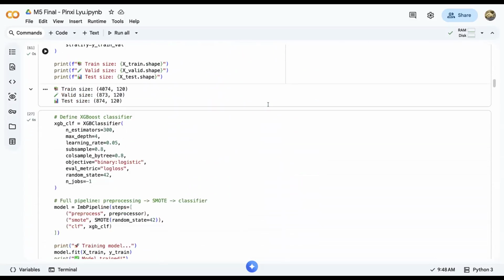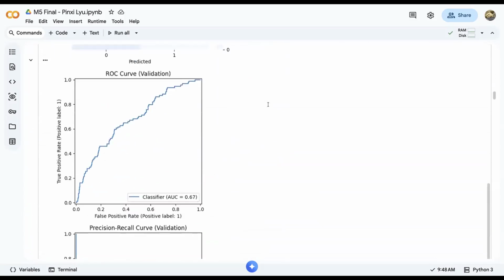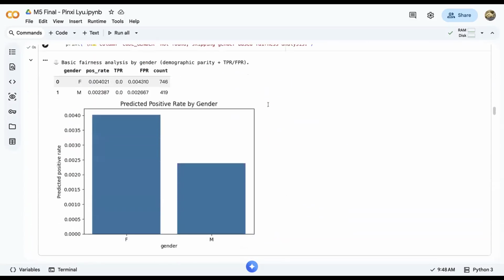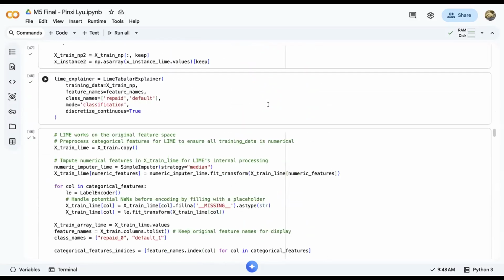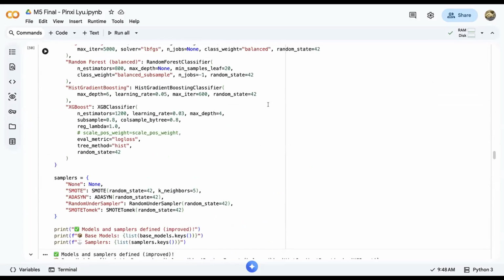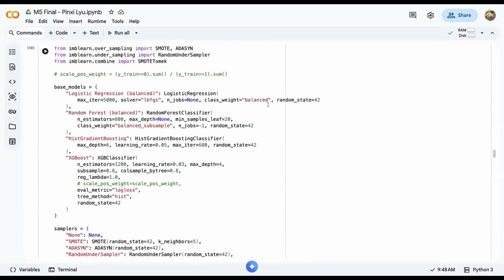So, the model selection. I evaluated several models, including logistic regression, random forest, HistGradientBoosting, and XGBoost.